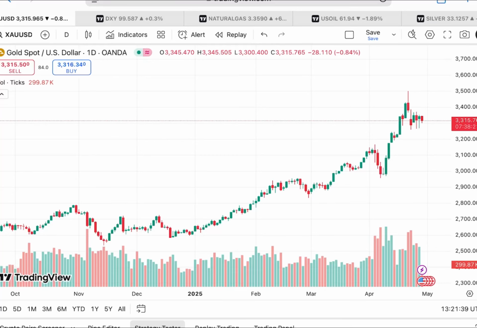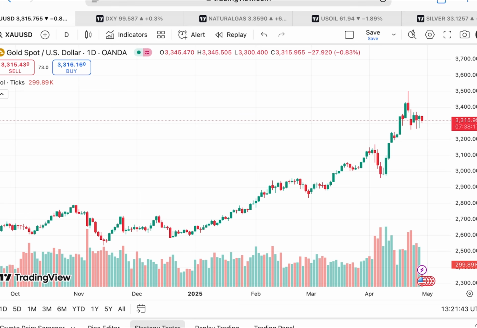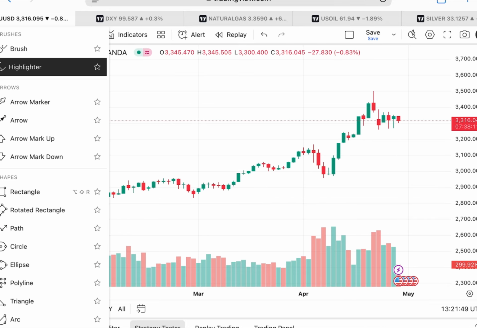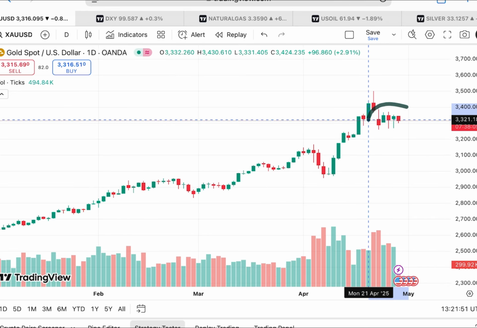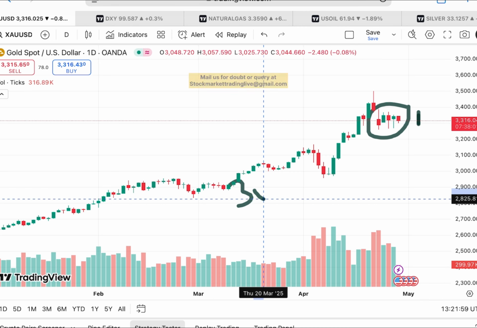So today in this video I'll explain how the price of gold has moved in the last 2 days and how the price of gold can move in the next 2 days. See, if you look at the chart of gold, gold is now in this particular range. You have to understand that if the range breakout happens, the range is at a level of 3372 and a low of around 3301.